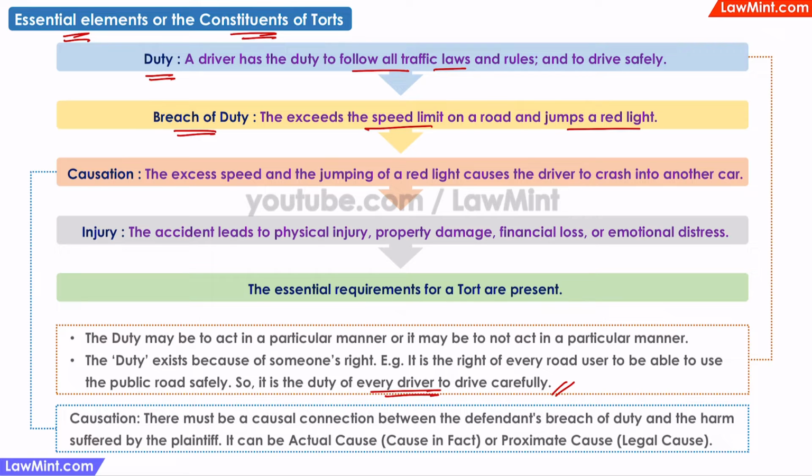Following the breach, there must be causation. Causation means that there must be a cause and effect relationship between the breach of duty and a damage or an injury suffered by the plaintiff. In our example, the driver's excess speed and the jumping of the red light caused the driver to crash into the plaintiff's car. The causation can be in fact, which is actual, or it can be proximate, where the cause and effect relationship may not be easily visible, but it is recognized as such by the law.